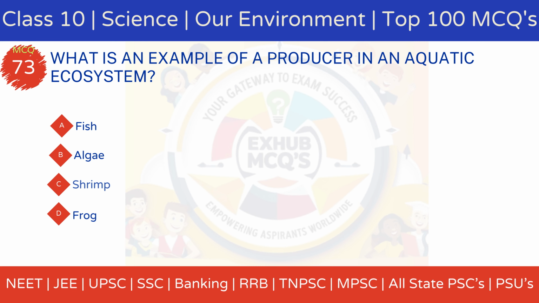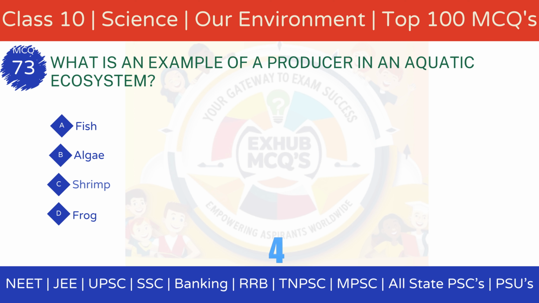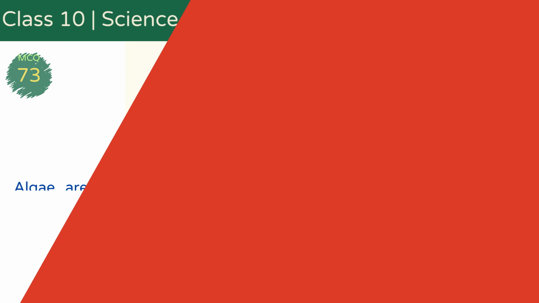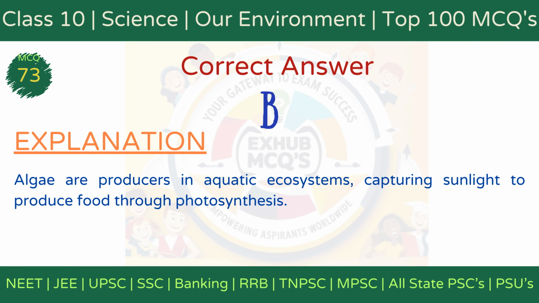MCQ 73. What is an example of a producer in an aquatic ecosystem? Option A, fish. Option B, algae. Option C, shrimp. Option D, frog. The correct answer is option B, algae. Explanation. Algae are producers in aquatic ecosystems using sunlight to produce food through photosynthesis, forming the energy base for consumers.